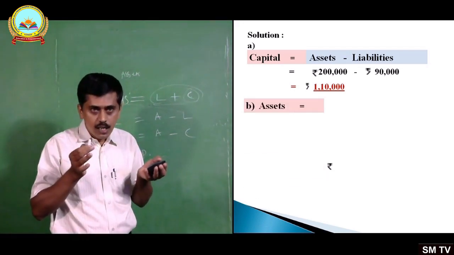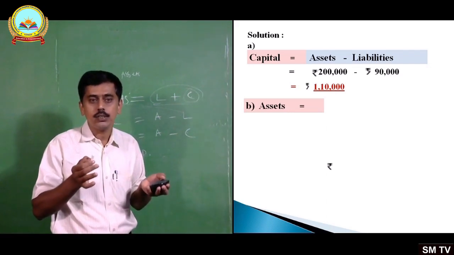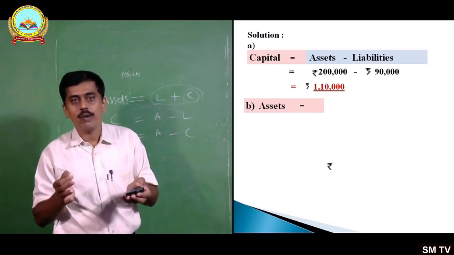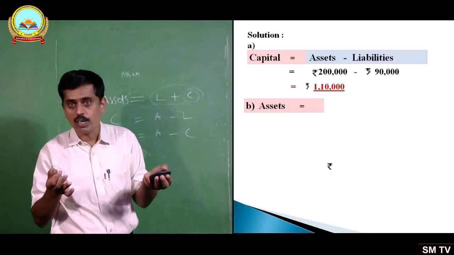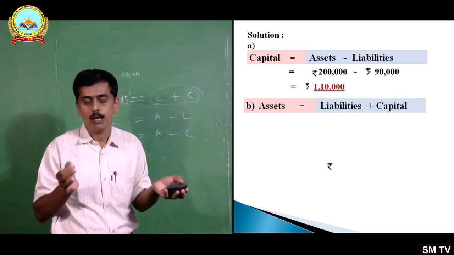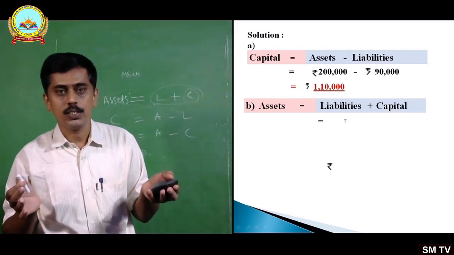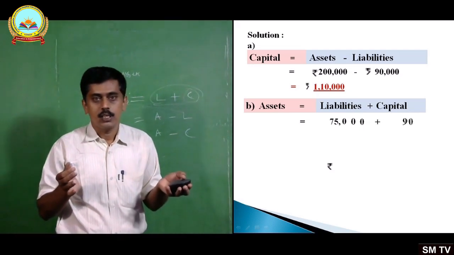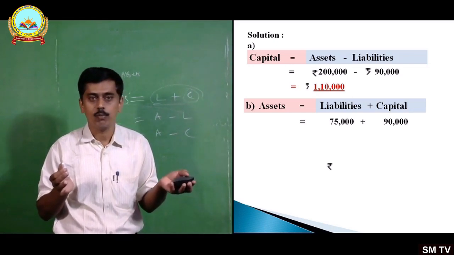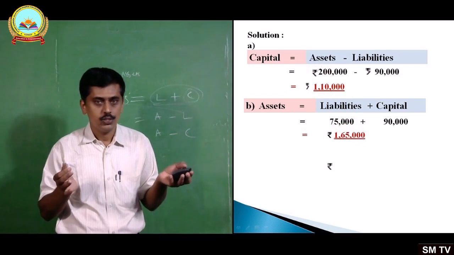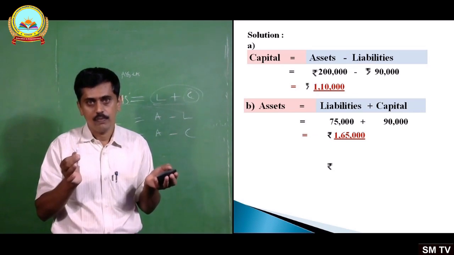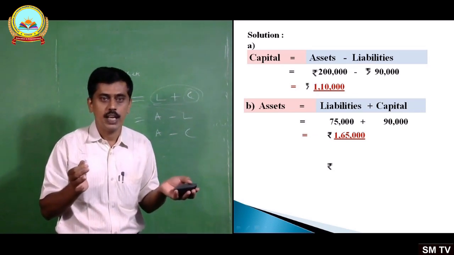Next, in case B, we are asked to calculate assets. Assets are missing here. Liabilities value is given, capital value is given. You have to find out the assets, and you know that fundamental equation: assets equals liabilities plus capital. How much liabilities? 75,000. Capital 90,000. 75,000 plus 90,000, you total it. How much you will get? 1,65,000. I hope you are understanding it.